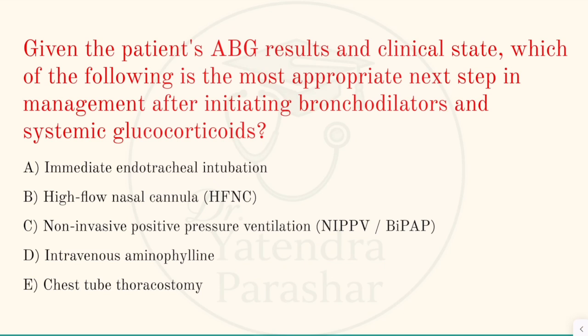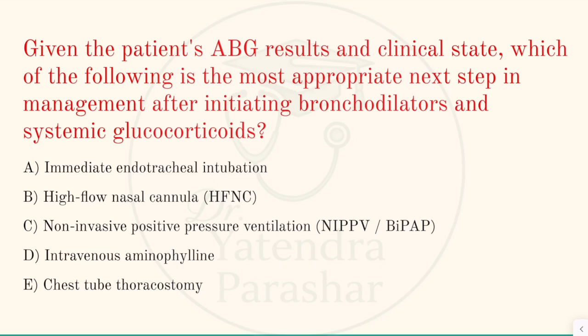So come to the next question. The fourth question asks about the next step in the management. Given the patient's ABG results and clinical state, which of the following is the most appropriate next step in the management after initiating the bronchodilators and systemic glucocorticoids?